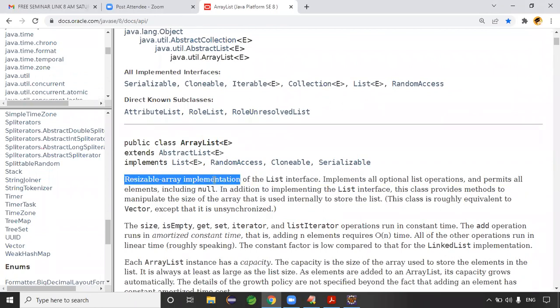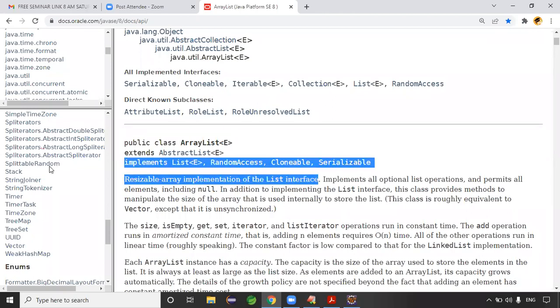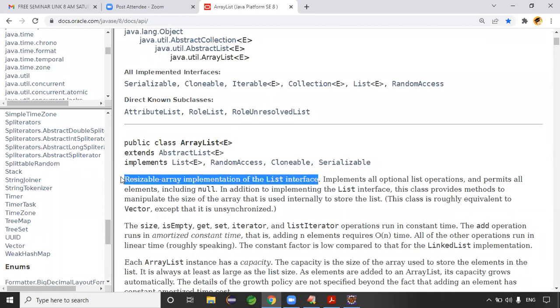And the ArrayList underlying data structure is what? A resizable array implementation of the List interface, right? ArrayList, LinkedList, Vector and Stack are like glass containers to store a group of sweets. Tell me, in all glass containers, will we arrange the sweets in the same format or a different format? We will arrange the sweets in different formats, depending on the sweet type.